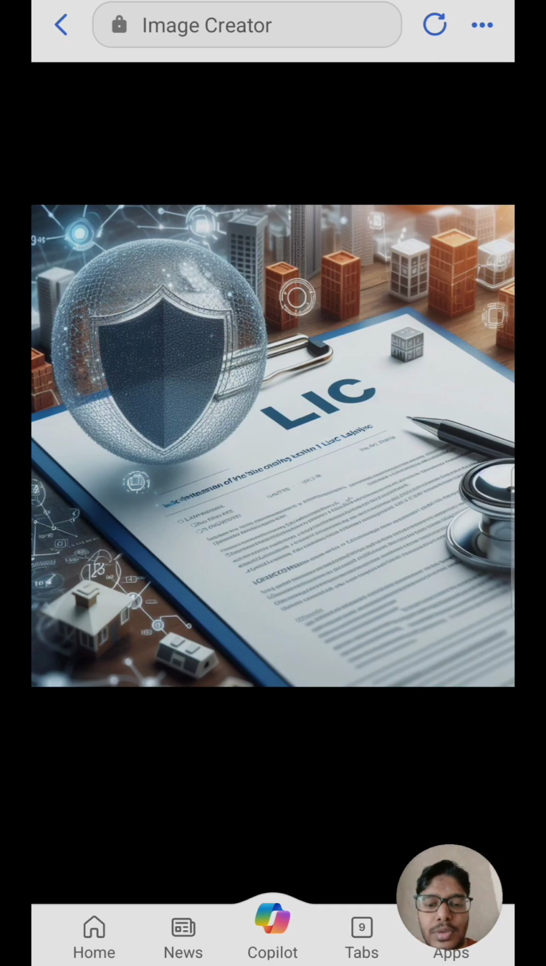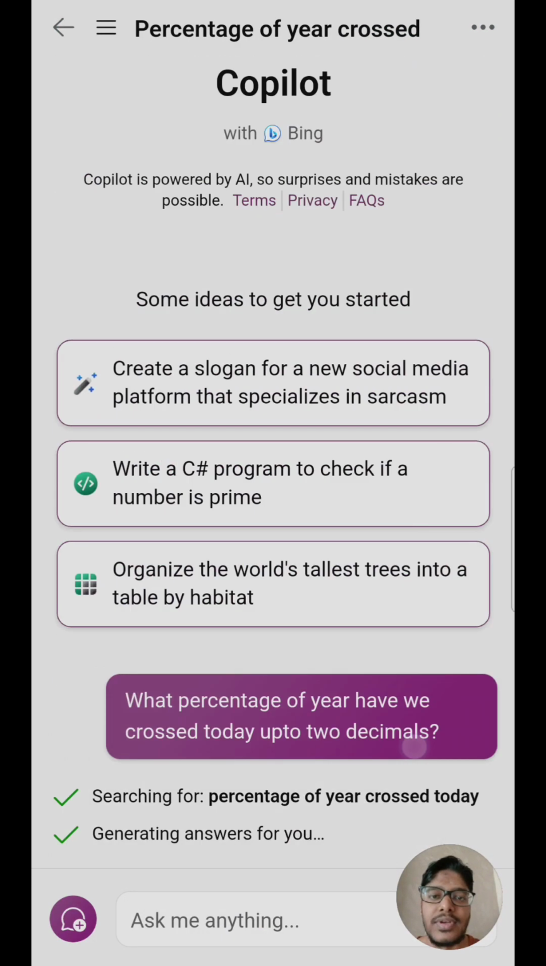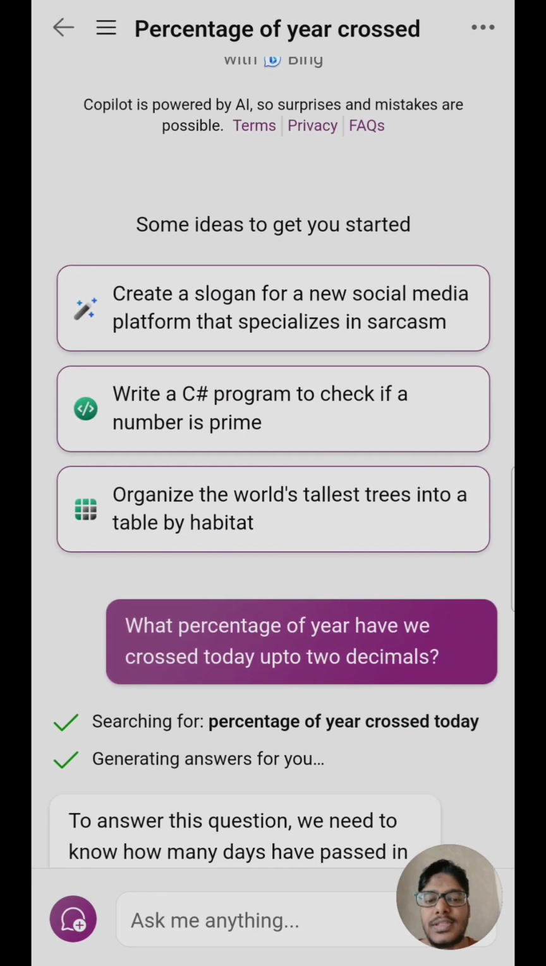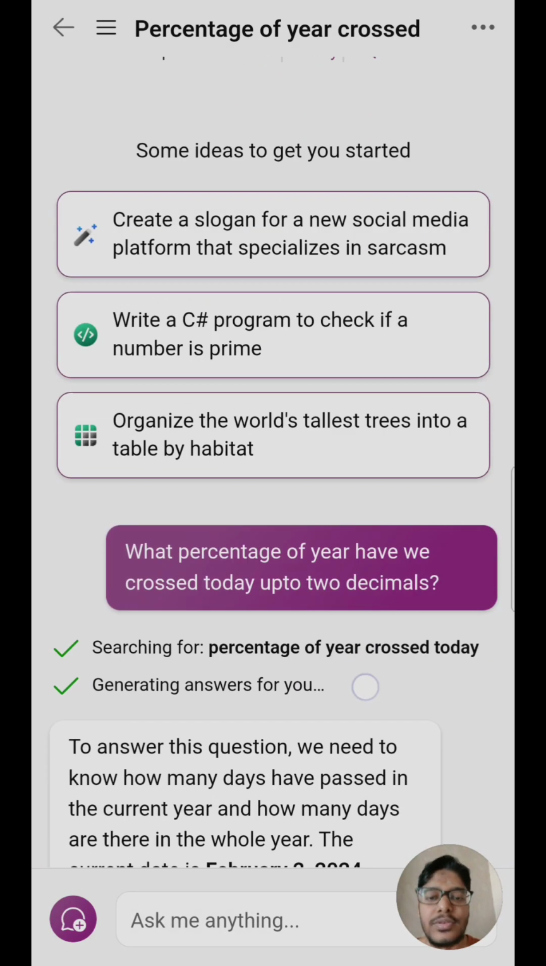I'm going to jump into Copilot, which is the free ChatGPT tool from Microsoft, and we are going to start off with the video for the day.